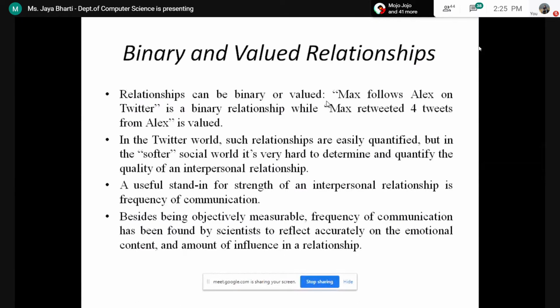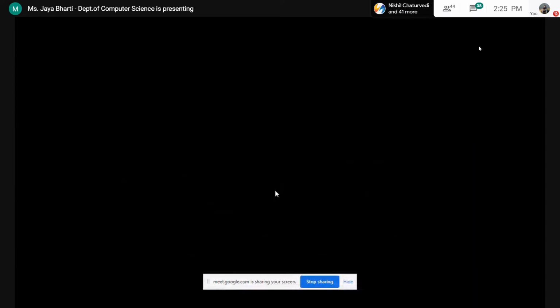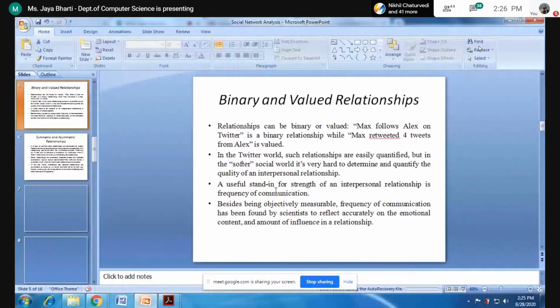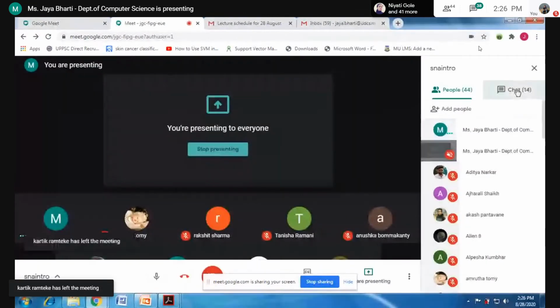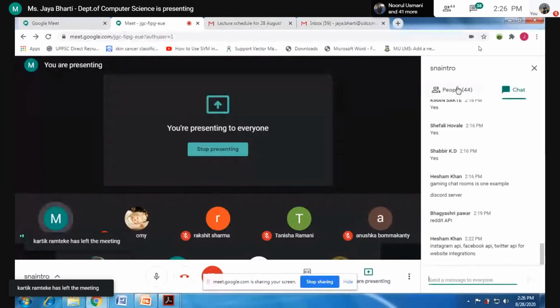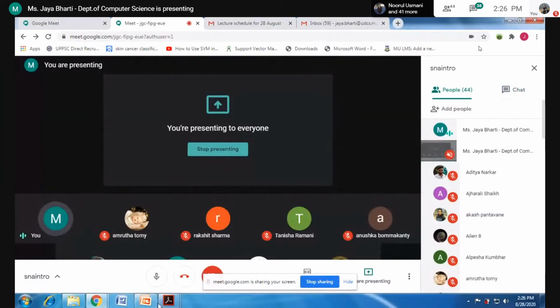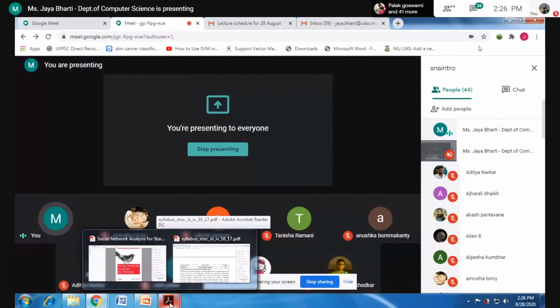Okay. So it is saying कि a useful stand-in for strength of the interpersonal relationship is the frequency of communication. तो अगर कोई भी दो लोग हैं, so we can judge the relationship between them by the frequency of communication. कि how many times they are communicating within a day, or once in a day, or once in a week, once in a month, once in a year.